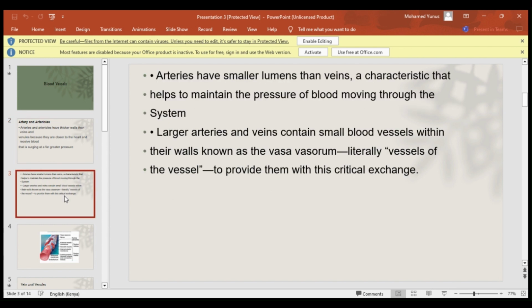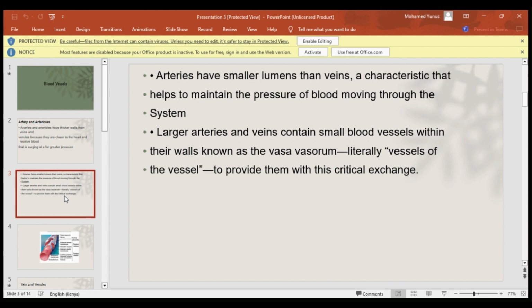Arteries have smaller lumen than veins, a characteristic that helps maintain the pressure of blood moving through the system. If you compare the diameters of the arteries with the diameters of the veins, you find that the veins have a greater diameter than the arteries. Take a typical example, a larger pipe and a smaller pipe, with water passing through both.